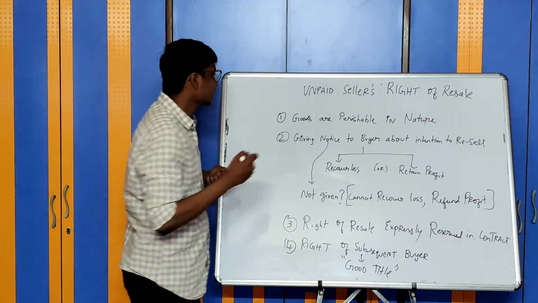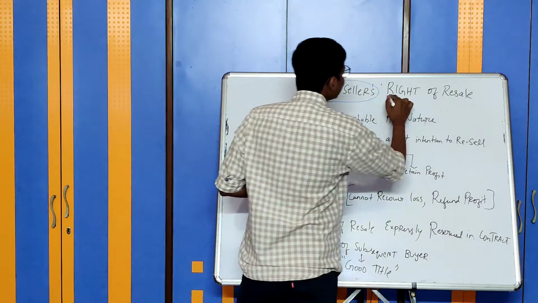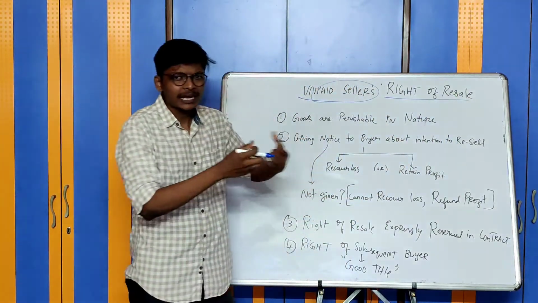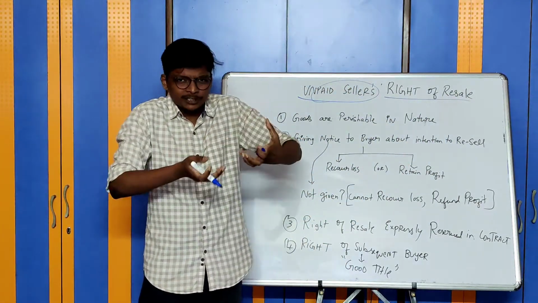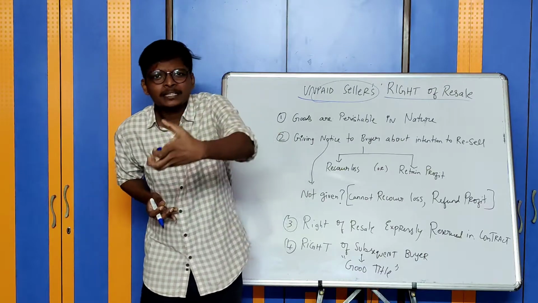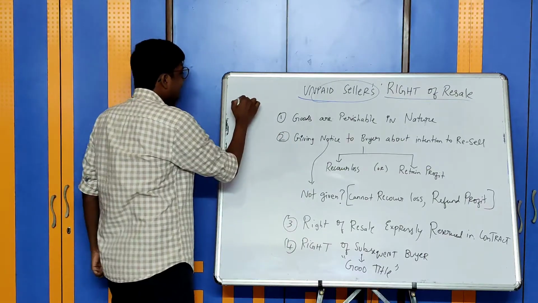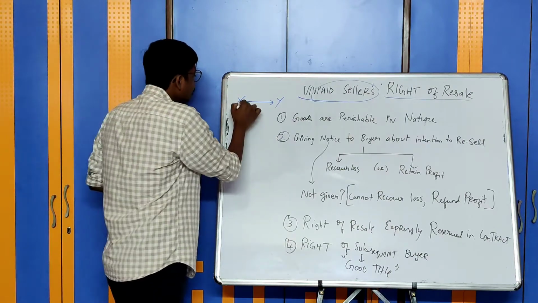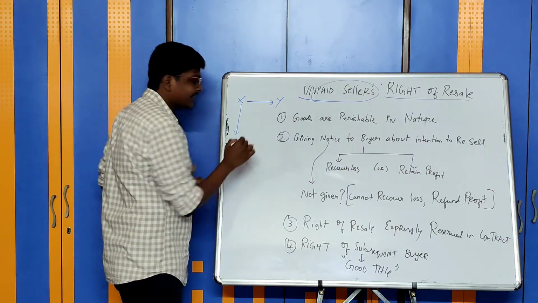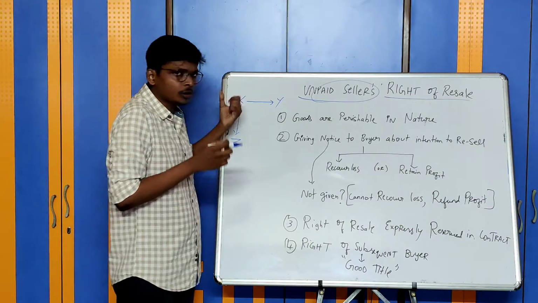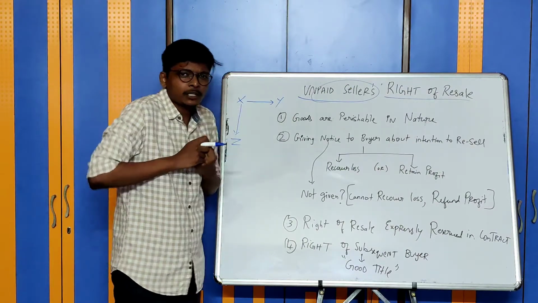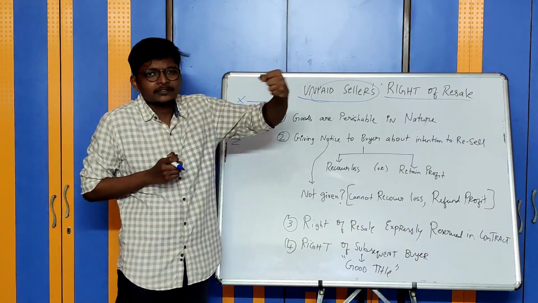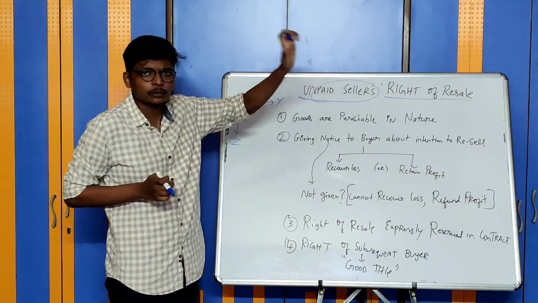Now let us discuss the unpaid seller's right to resale the goods. I am the unpaid seller. I have the possession of the goods with me. Can I resell them to somebody else? X has sold goods to Y, but X did not receive the payment. So can X resell the goods to a third party Z? Even though it has been sold to Y, whether or not ownership is transferred, what is the unpaid seller's right to resale?